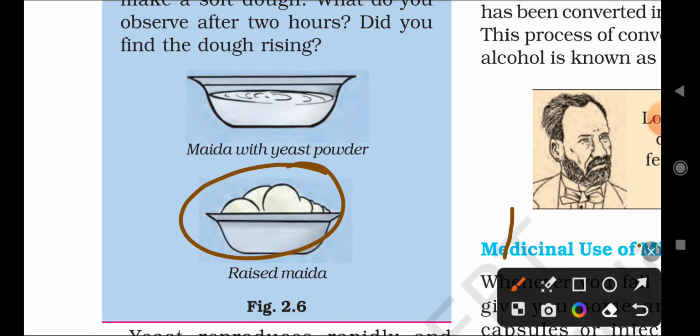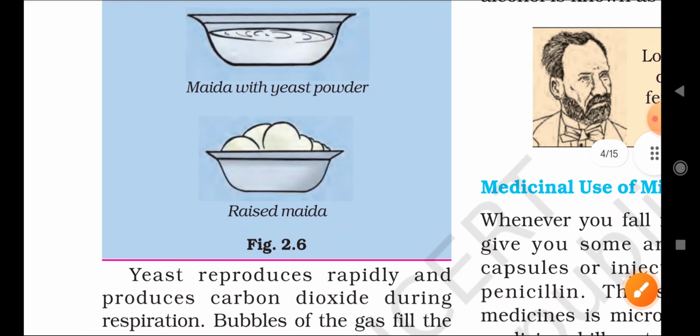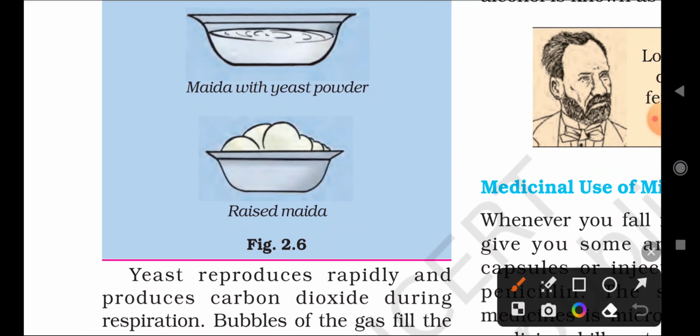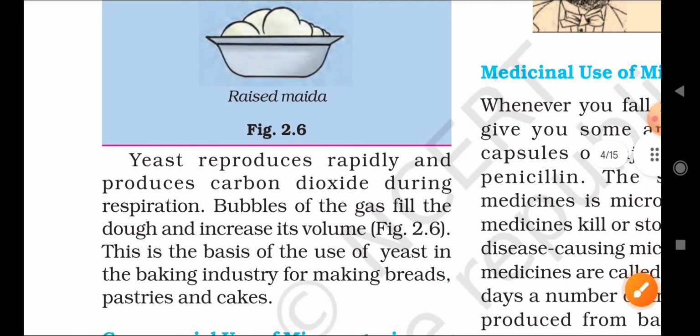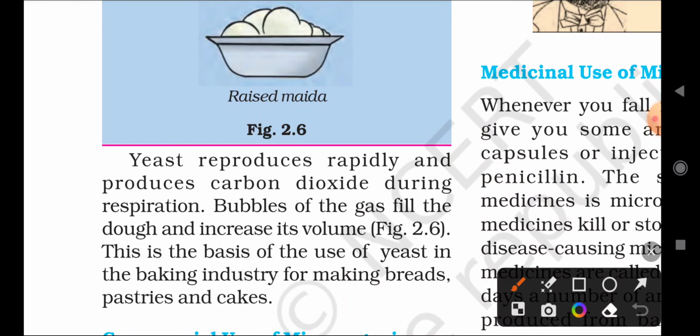What do you observe after 2 hours? Do you find the dough rising? After 2-3 hours it will rise like this. Why does the dough become very large in size?